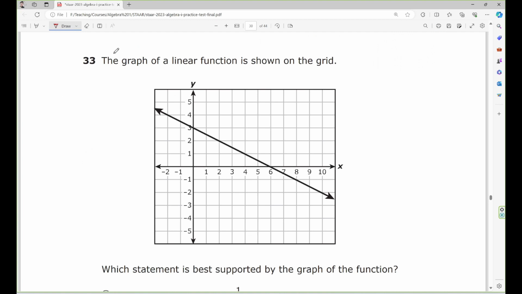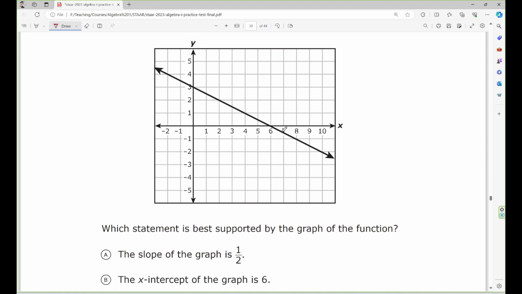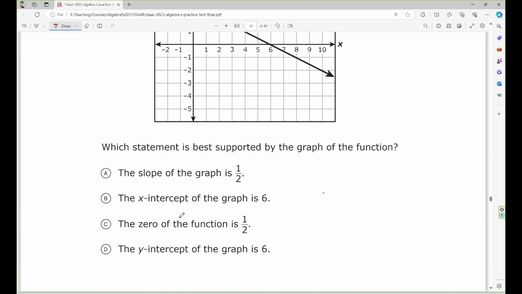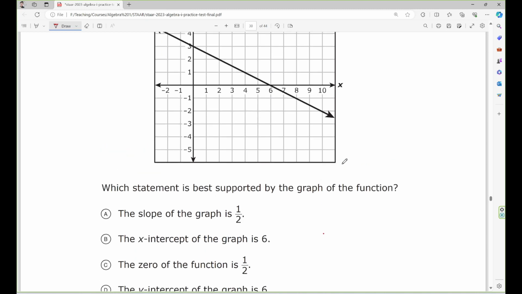Now, let's move on to the next one. The graph of a linear function is shown in the grid. Which statement is best supported by the graph of the function? Now, we just find the slope. Pick a point right here. Slope is rise over run.